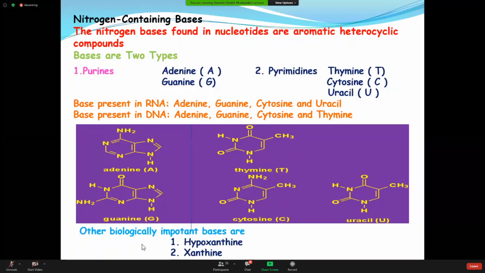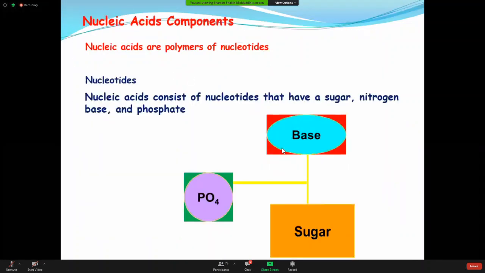Now some other bases you may find, but they have some other function in our body. You are not getting them in the molecules of DNA or RNA. Like hypoxanthine, xanthine, uric acid, they are also bases, but they are not components of DNA and RNA. Some other functions are there. So am I clear up to here? So I'm talking about the first component of nucleotide, the bases. According to the name of the bases, you are getting different varieties of nucleotide. I will come to it later.